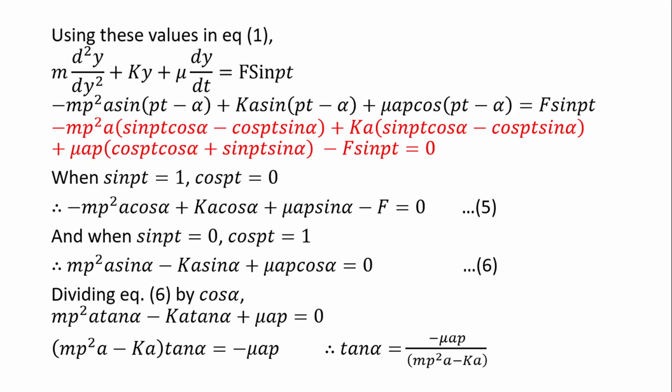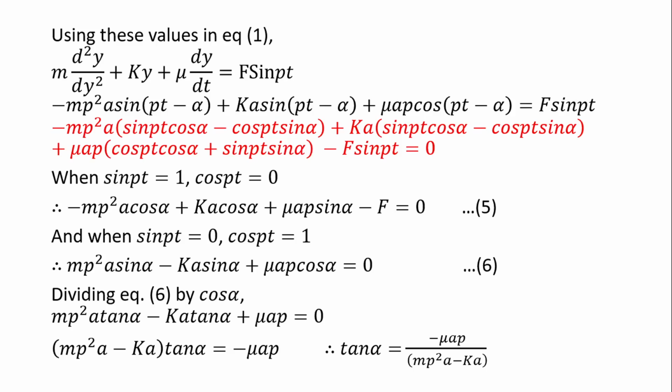Similarly here, sine (Pt minus alpha) will be equal to sine Pt cos alpha minus cos Pt sine alpha. And what about cos (a minus b)? That is equal to cos a cos b plus sine a sine b. So cos (Pt minus alpha) equal to cos Pt cos alpha plus sine Pt sine alpha.